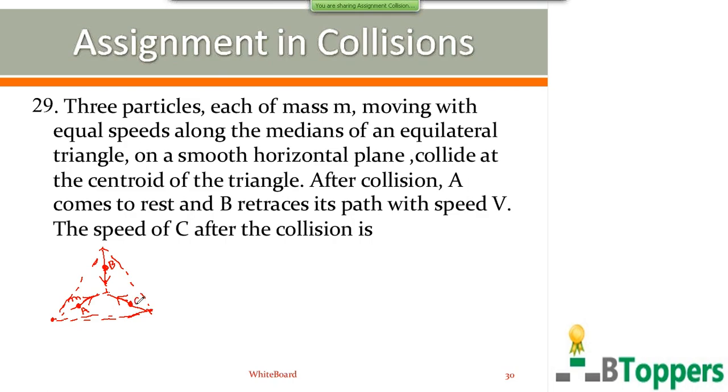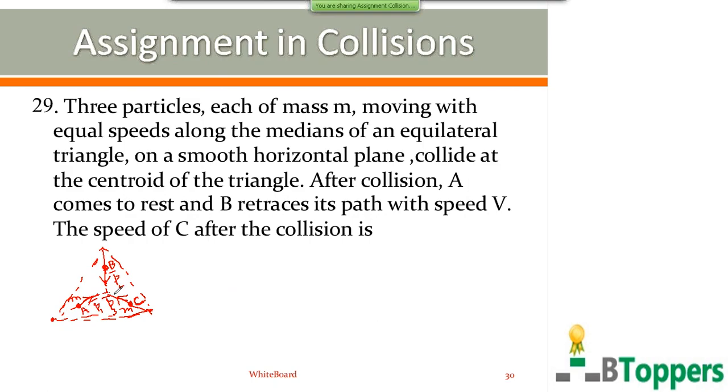So the three particles have the same mass m and they are moving with equal speeds along the medians of the triangle before the collision. That means the three momentum vectors of the three particles before collision will have the same magnitude.